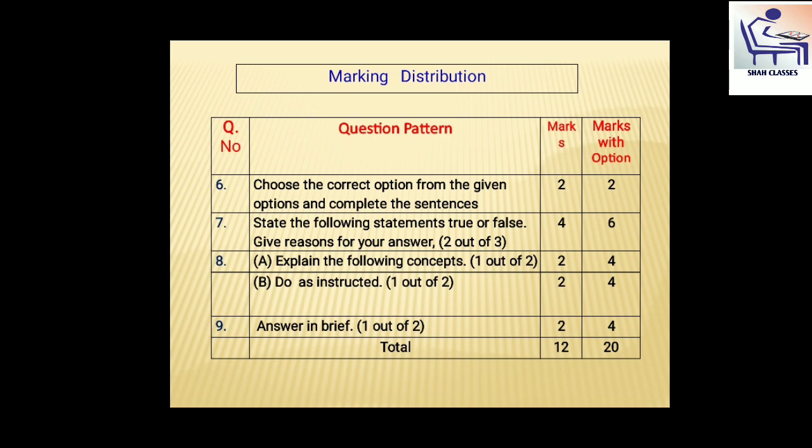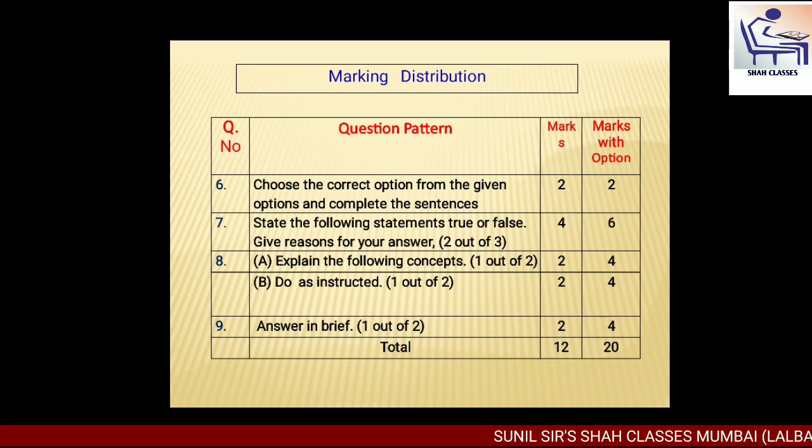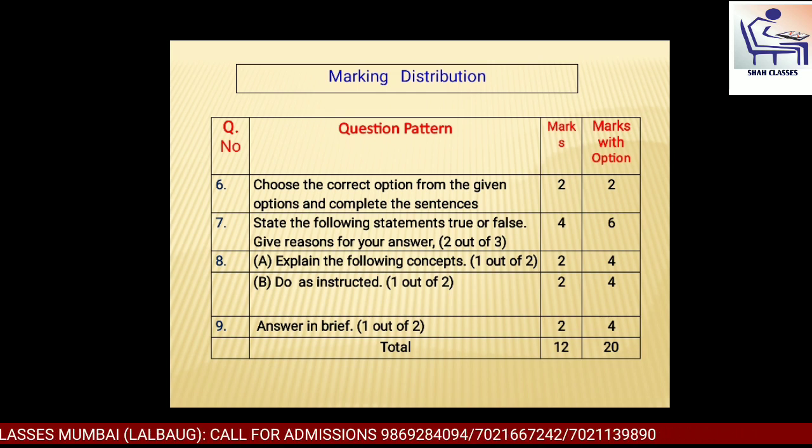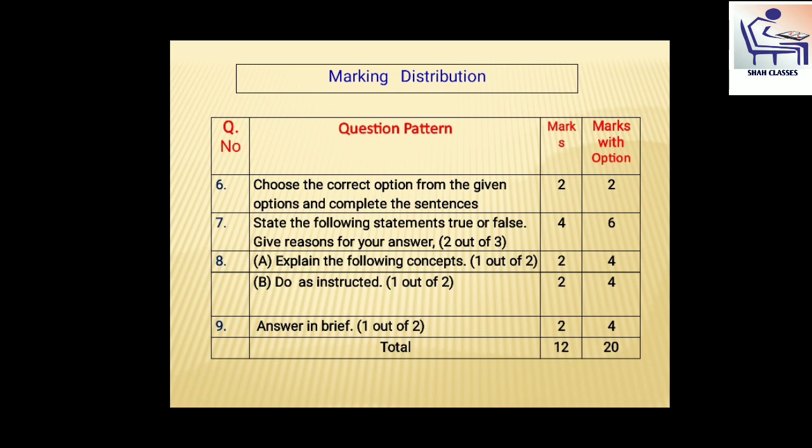And B is do as instructed. 1 out of 2. Both are for 2 marks. 9th question is answer in brief. 1 out of 2, and this question is carrying 2 marks. So 12 marks for the political science syllabus.